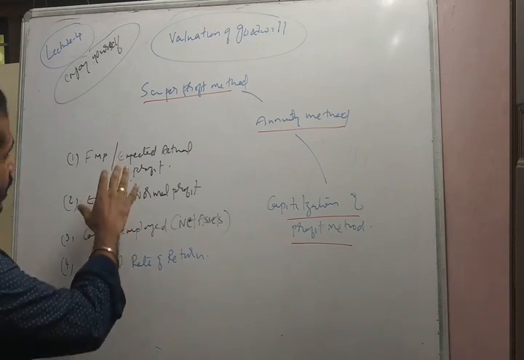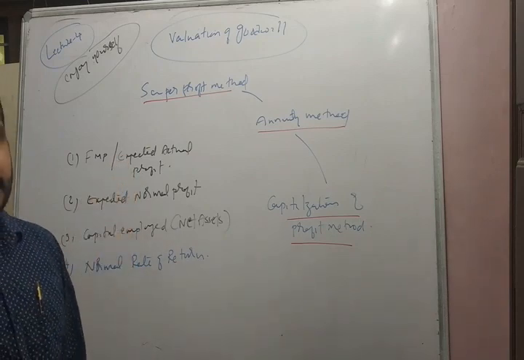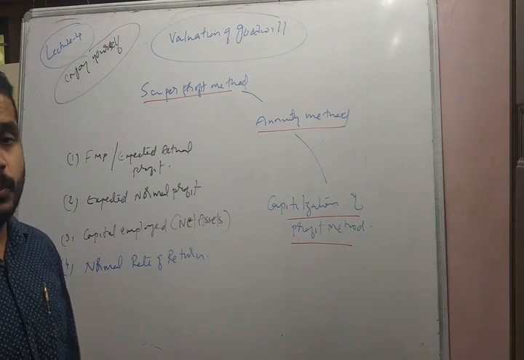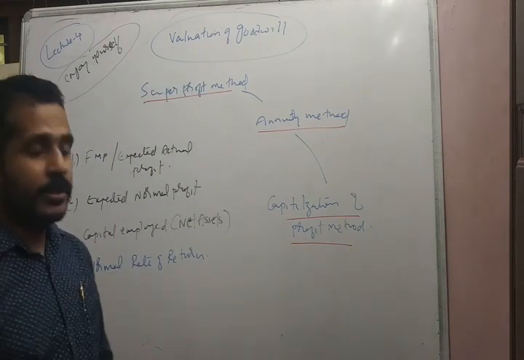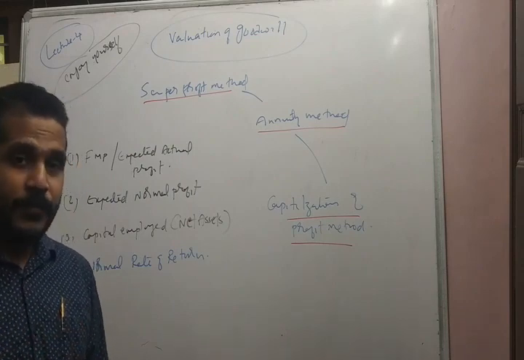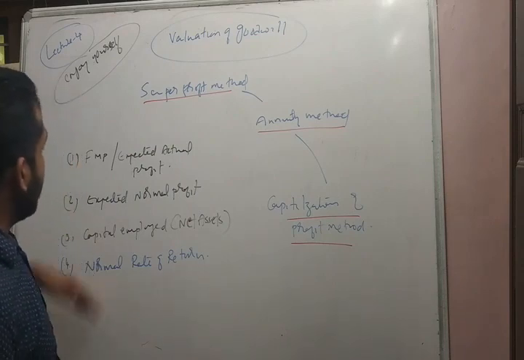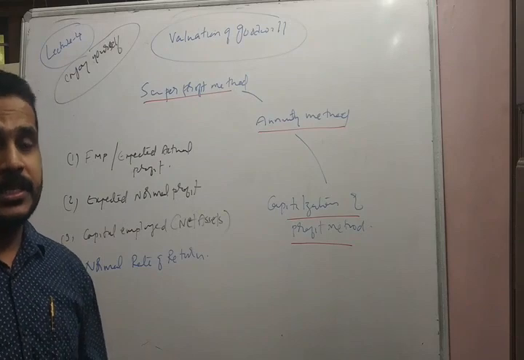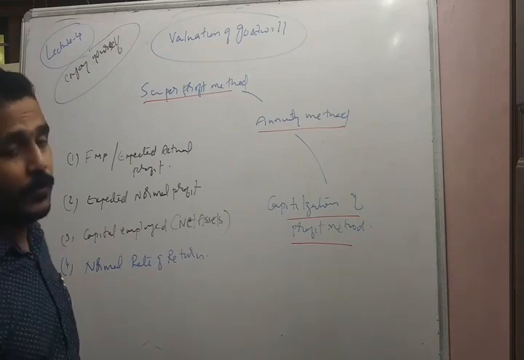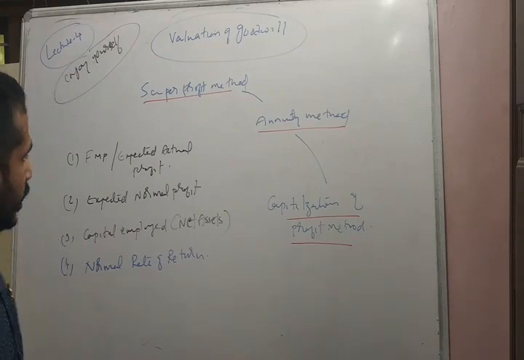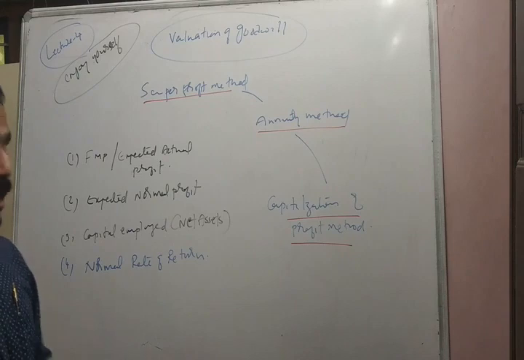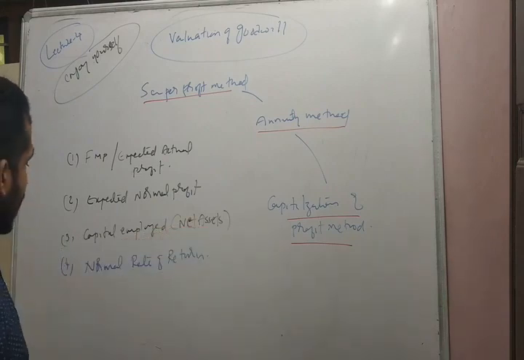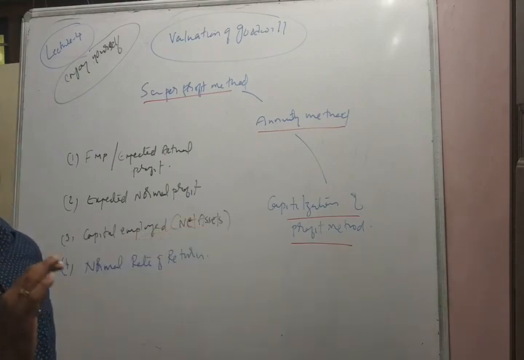Okay, so these are the four ingredients which are required for the valuation of goodwill under super profit method, annuity method, capitalization of profit method. Repeating once again, there are four ingredients: future maintainable profit, expected normal profit, capital employed, which is called net assets, and the normal rate of return.